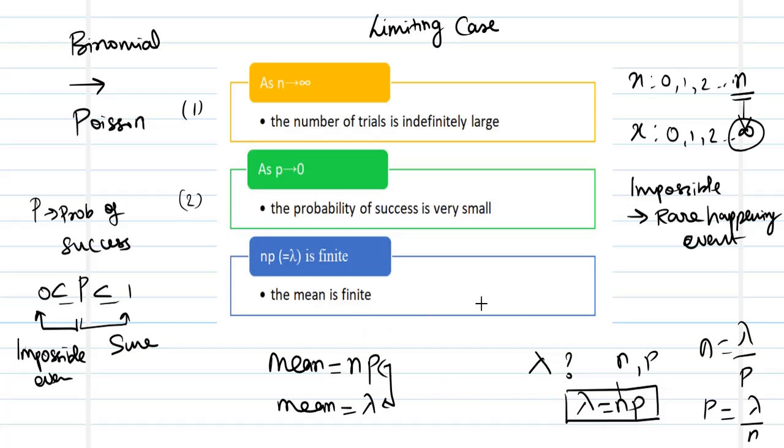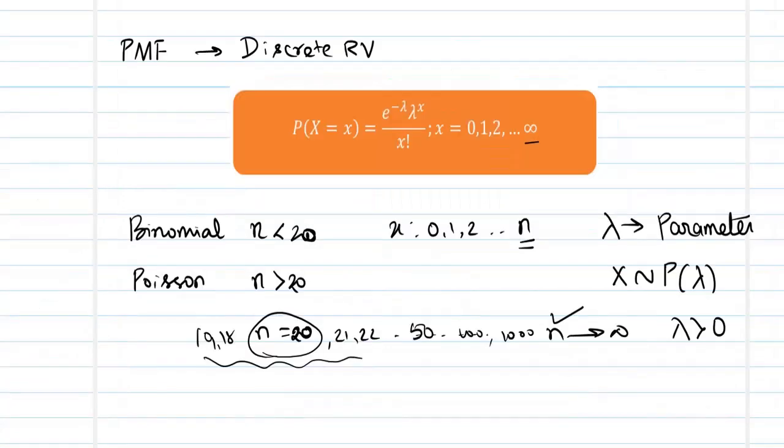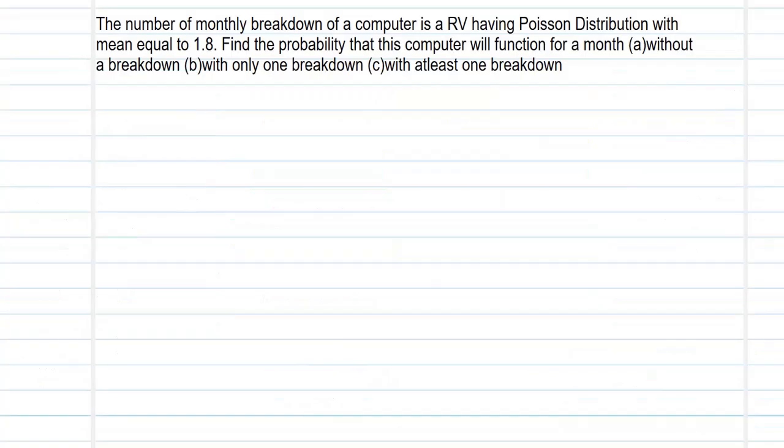Now moving on, we will try to put everything we have learnt in a nutshell. Poisson is a case where you apply it for a rarely happening event, and when the number of trials is very large in nature, and the probability function is e power minus lambda, lambda power x by x factorial. So keeping these few tips in mind, we will move on to solve problems.